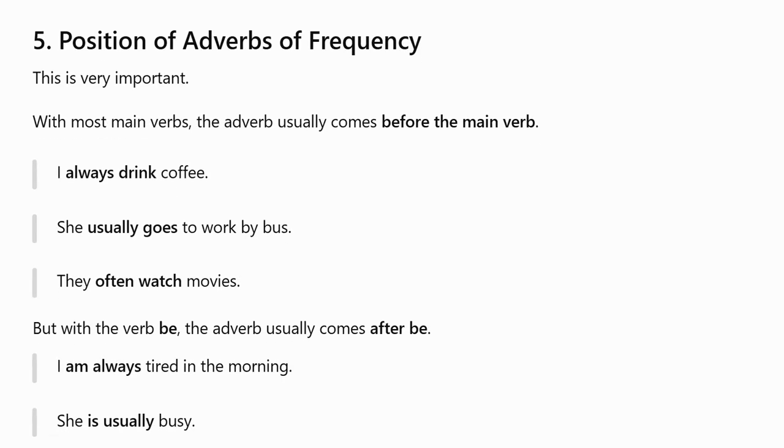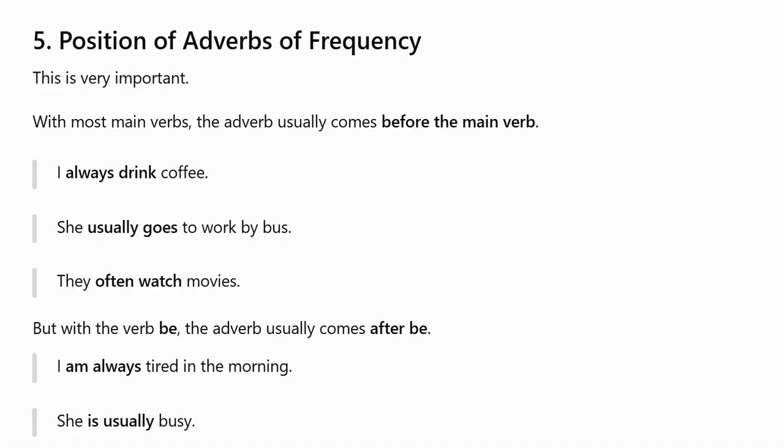Position of adverbs of frequency. This is very important. With most main verbs, the adverb usually comes before the main verb. I always drink coffee. She usually goes to work by bus. They often watch movies. But with the verb be, the adverb usually comes after be.